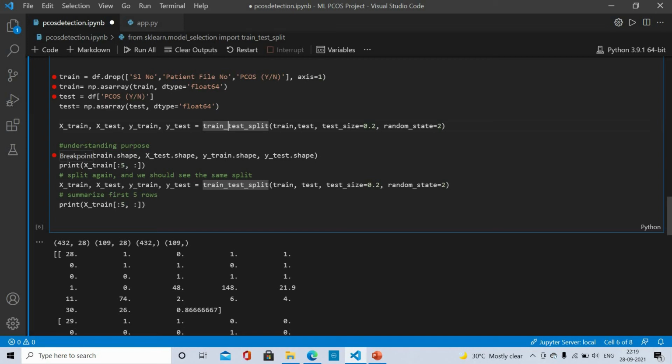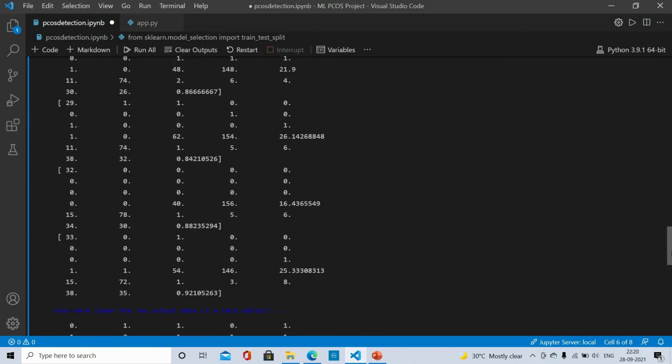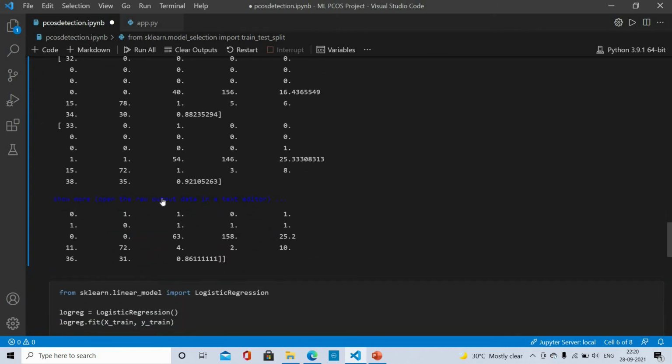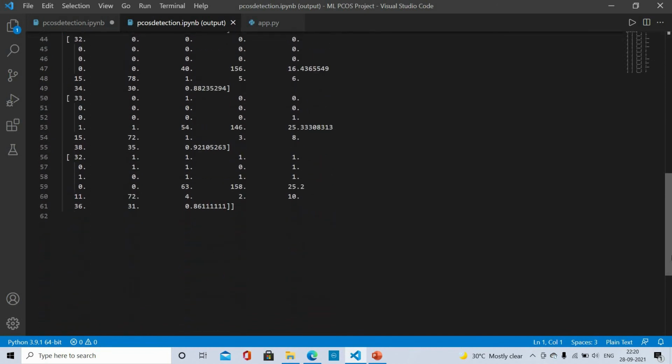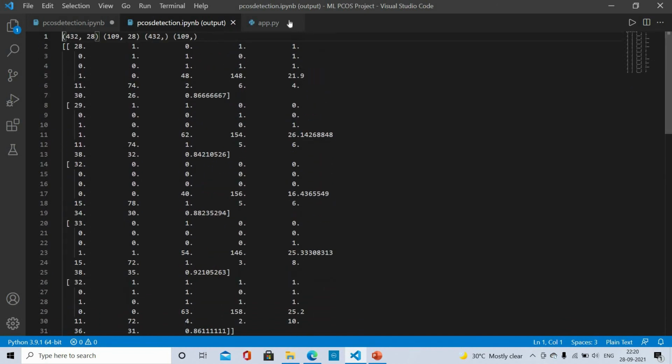And this is just for the understanding purpose. The first time I'm using this random_state equal to 2 and printing the starting 5 values, it will show me an output, and the second time also it will show me the same output which it had shown the first time. So as you can see, the output both times is the same.